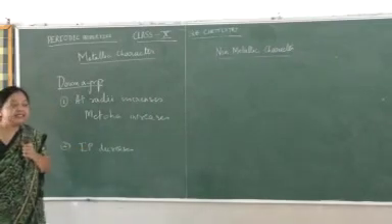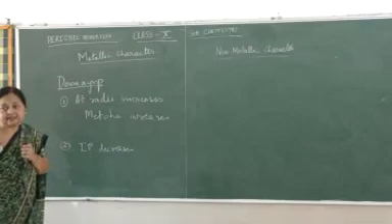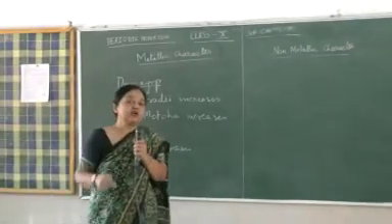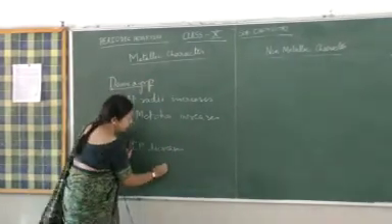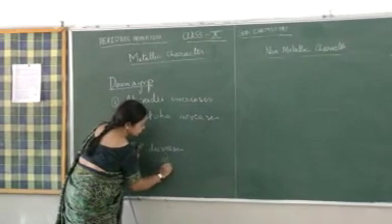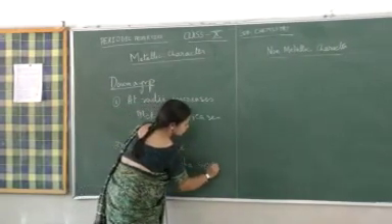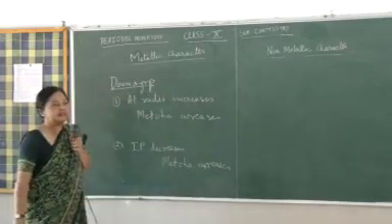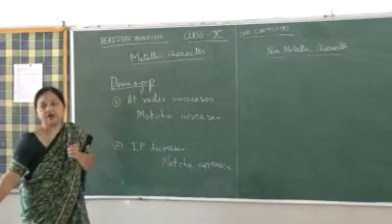Ionization potential decreases, means the amount of energy needed to remove the electron decreases. So if the amount of energy needed to remove electron decreases, what will happen to the metallic character? It will increase. So as we move down the group, metallic character is increasing. Across a period, metallic character is decreasing. Just the reverse for non-metals.